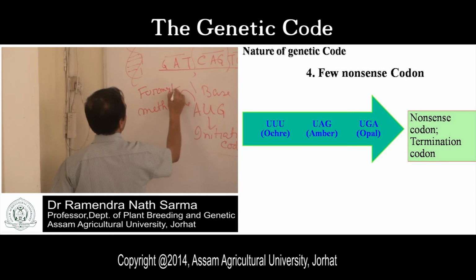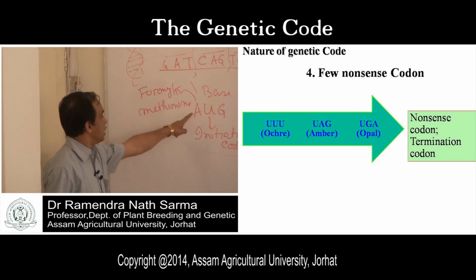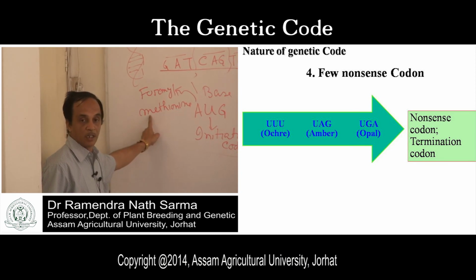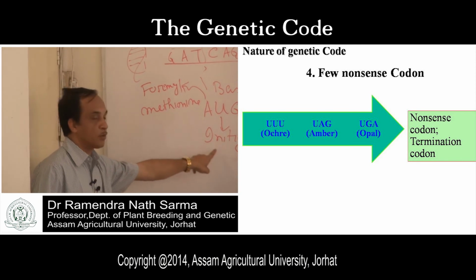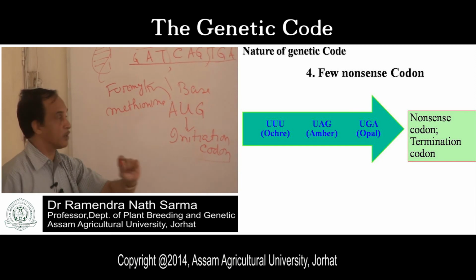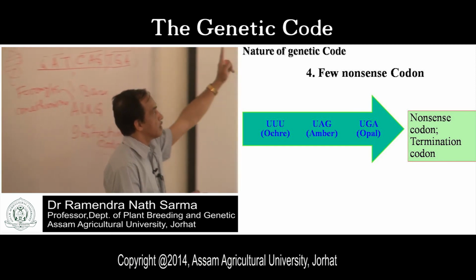So this codes for formyl methionine. AUG is the initiation codon. It codes for formyl methionine at the beginning, but the same codon in other places codes for methionine. Remember this one. So these three codons are nonsense codons.